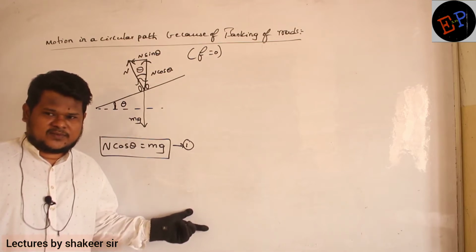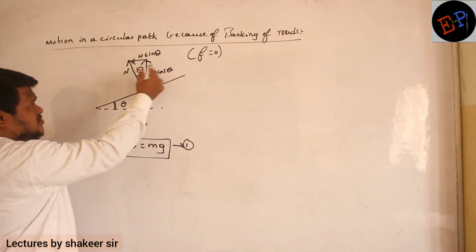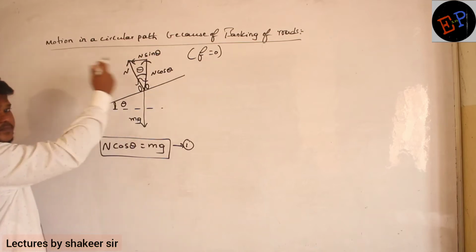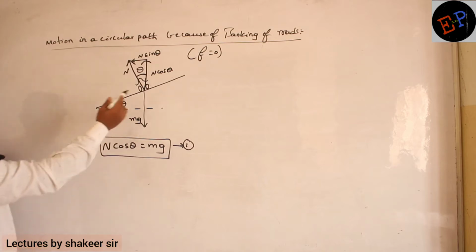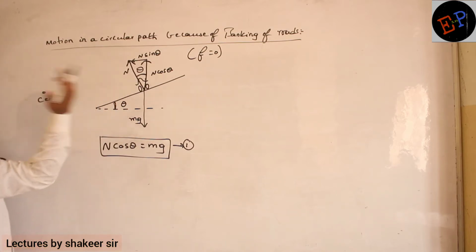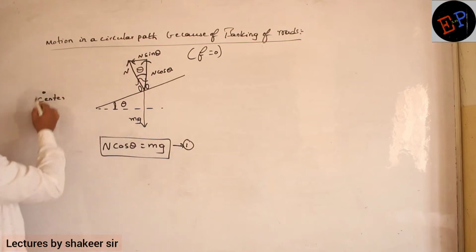Centripetal force? So see, here N sin theta becomes the unbalanced force. There is no force to balance N sin theta. Clear? And what is the direction of N sin theta? If the body is moving like this, the center of the circle will be somewhere here. This is the center of the circle in which this car is moving. N sin theta is towards the center of the circle. Are you able to understand?